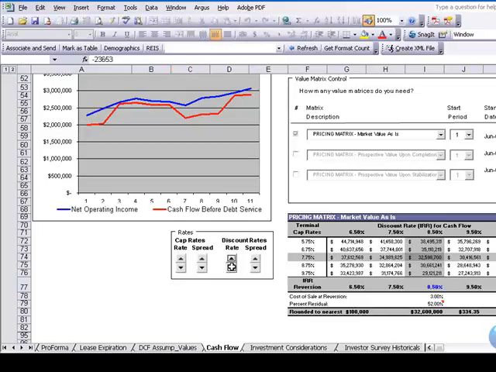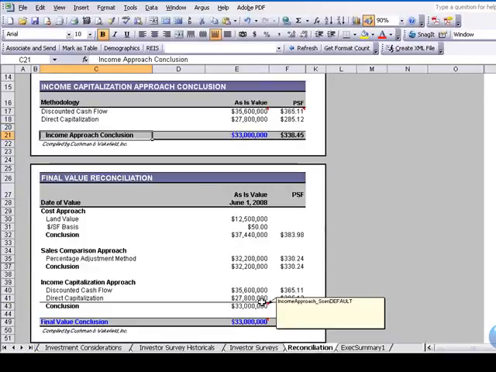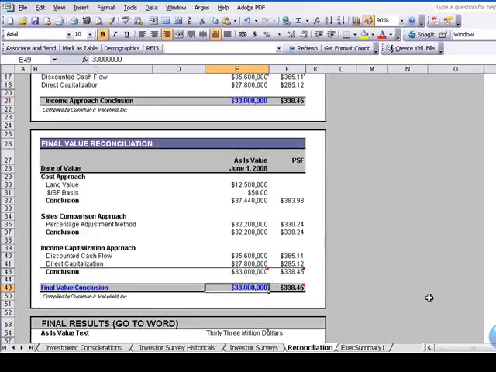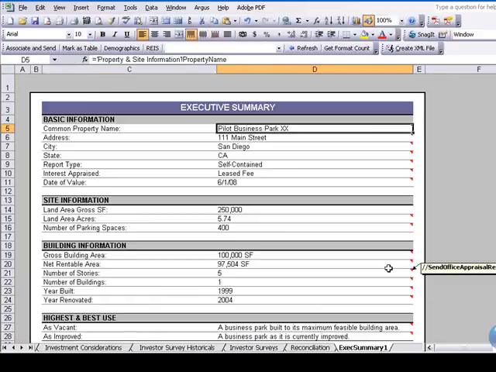I'm going to raise the value here, so it's $35,600,000. And in my reconciliation, let's just say we're going to change this value to $40 million. Okay.